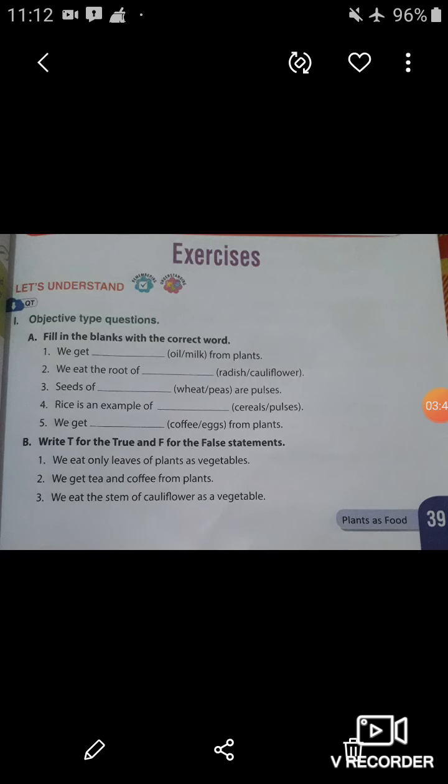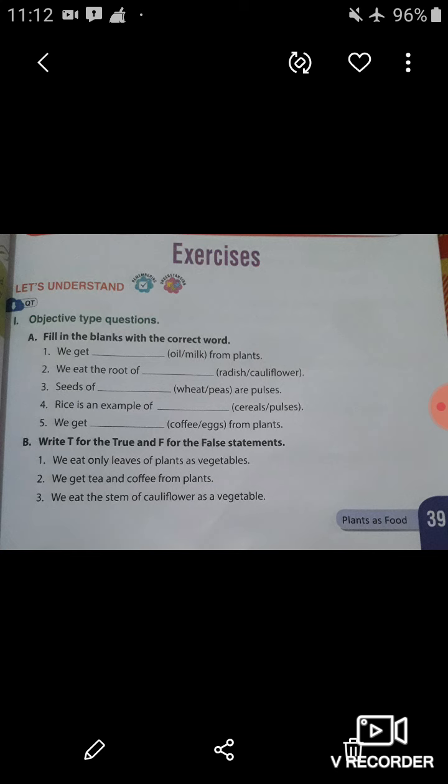Now students, let's come to the exercises of this chapter. First of all, we are going to do the objective type questions. You know very well, in objective type questions there are a few options. You have to choose the correct one.